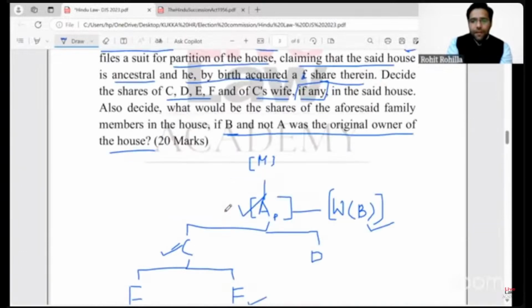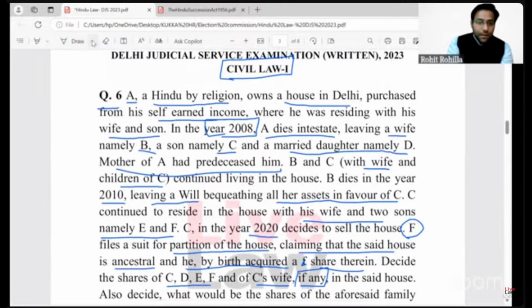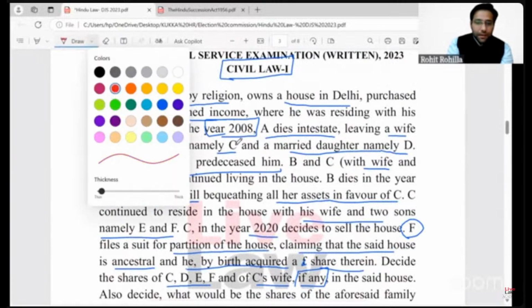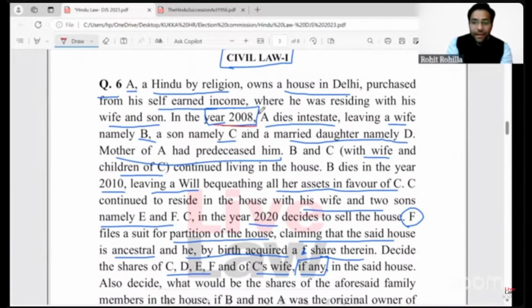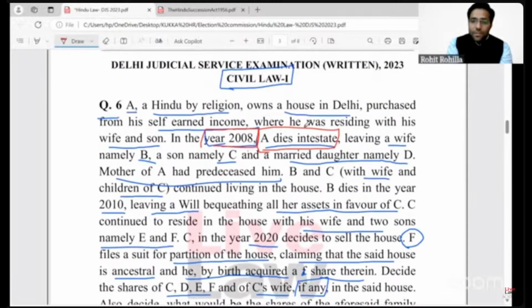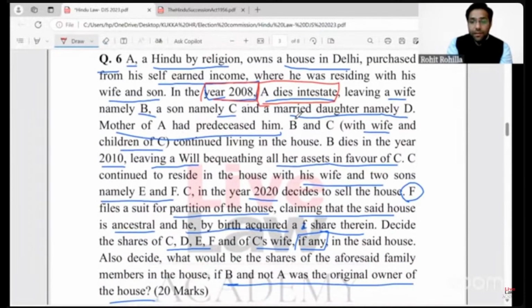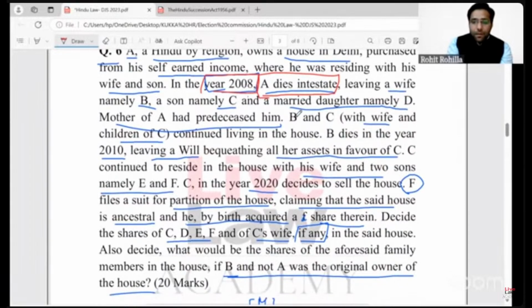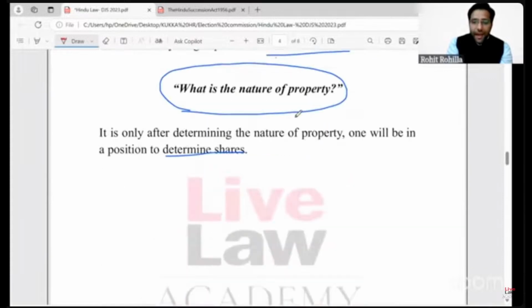Now coming back to the facts. Facts are clear that when A died in 2008, there was no will. He died intestate. So naturally, in the year 2008, the house will devolve, because it is a private property, as per the law laid down in the Hindu Succession Act, right?